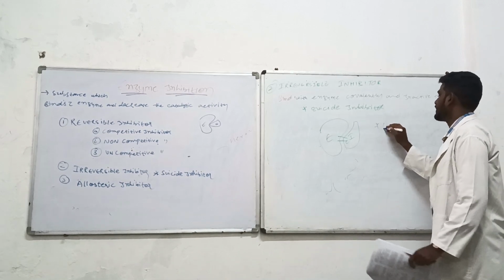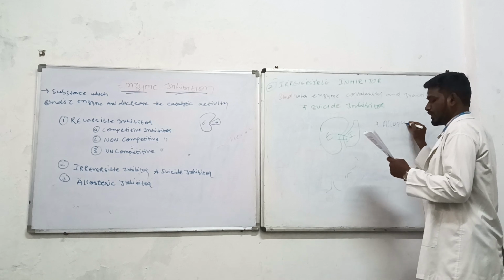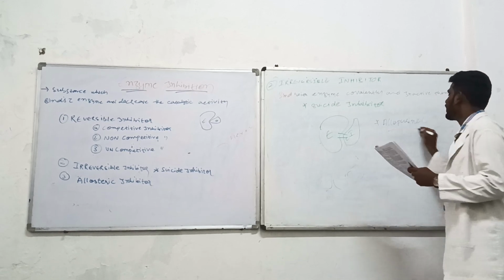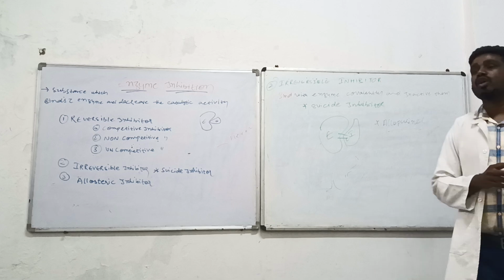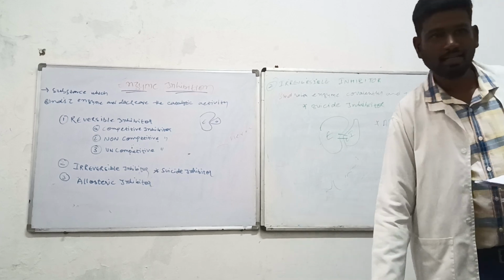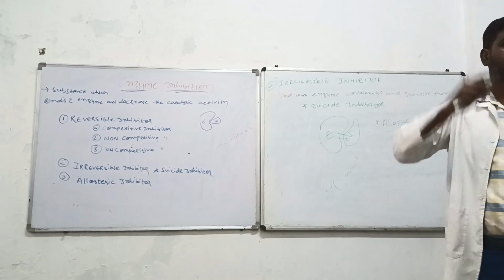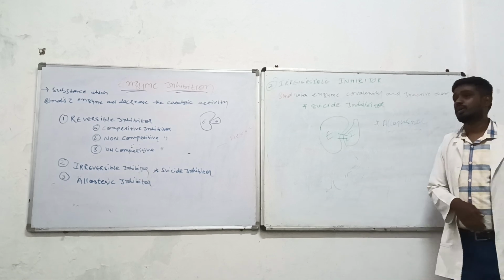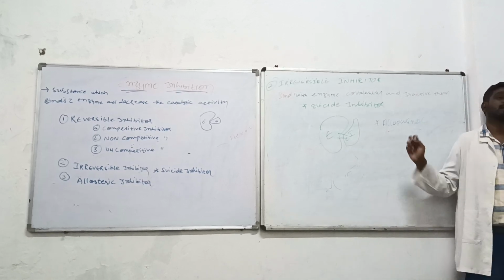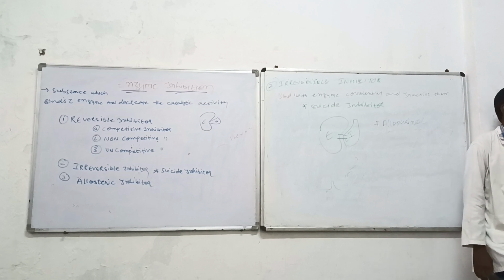The best example of a suicide inhibitor is allopurinol. Allopurinol is a drug used to treat uric acid in your body. We studied hypoxanthine, xanthine, and uric acid formation. Allopurinol is a drug used to bind with the